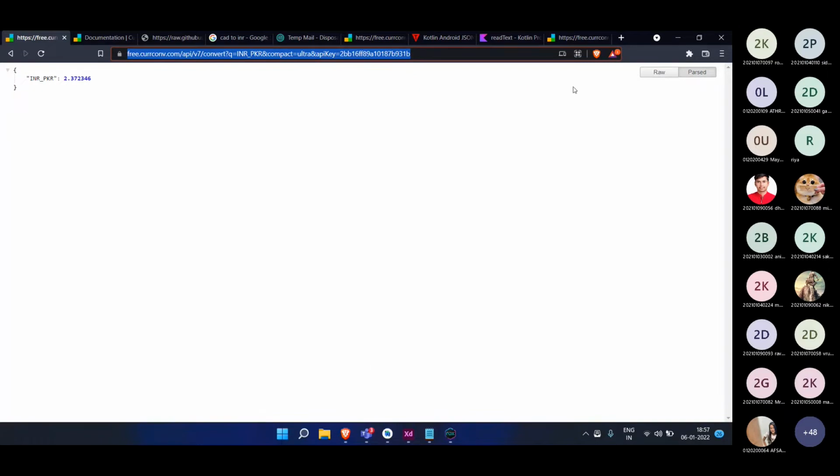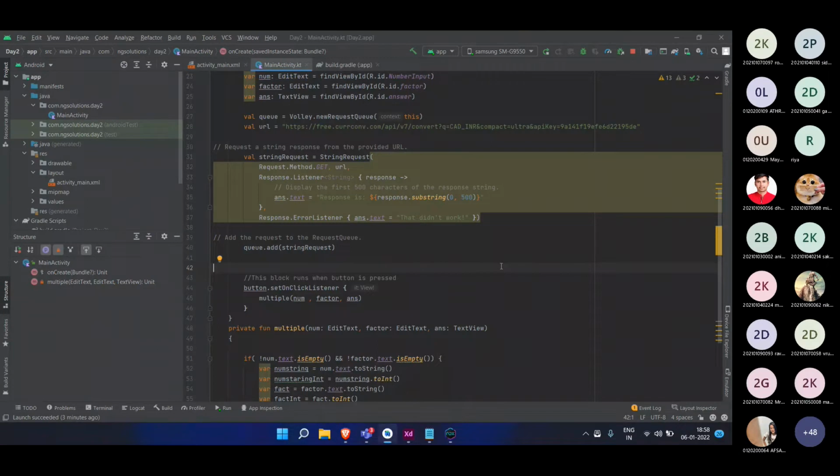But since it is not working, I will try this again at my end, and I will record that part and put that recording in the mail which I am going to send you today. At max, I will mail it by tomorrow. So don't worry, guys. And this is the way you can develop your app.